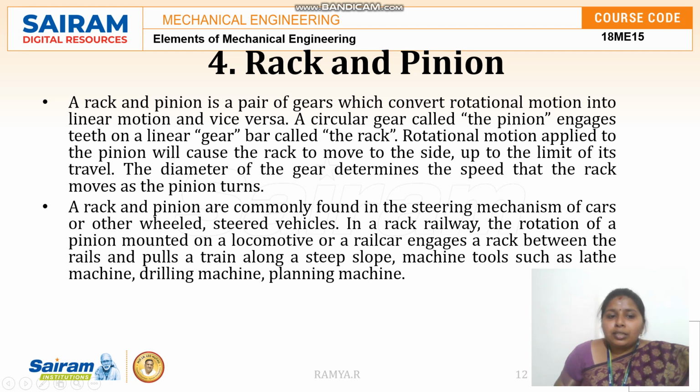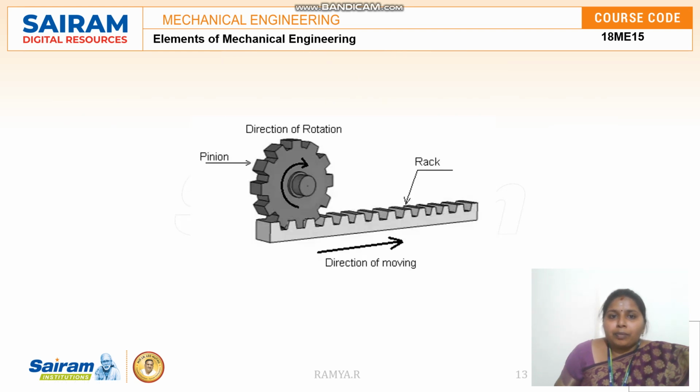Machine tools such as the lathe machine, drilling machine, and planing machine also use this type of gear. So this is how a rack and pinion looks. Here is the rack and this is the pinion. The pinion will be rotating, and the rack will be giving a linear motion. So here the rotary motion is converted into linear motion, or vice versa, linear motion can be converted into rotary motion.